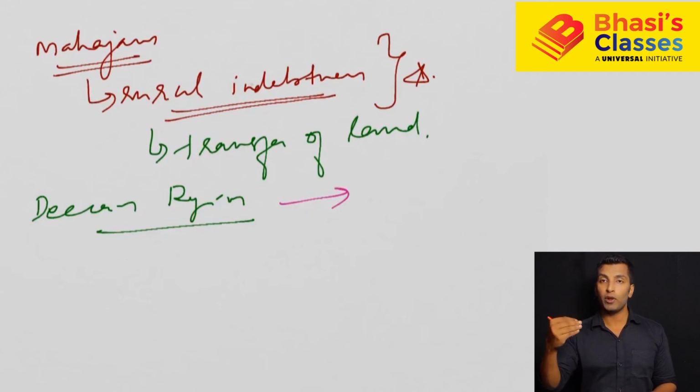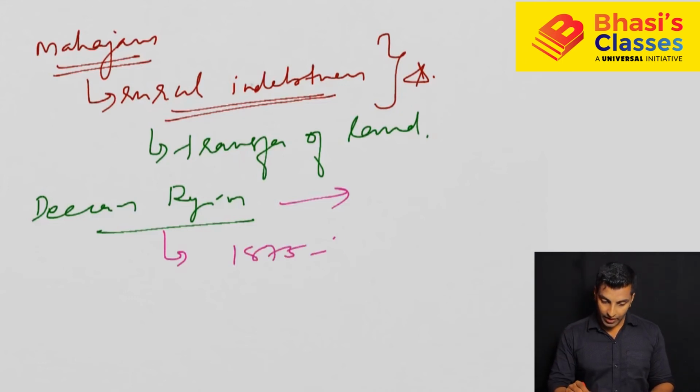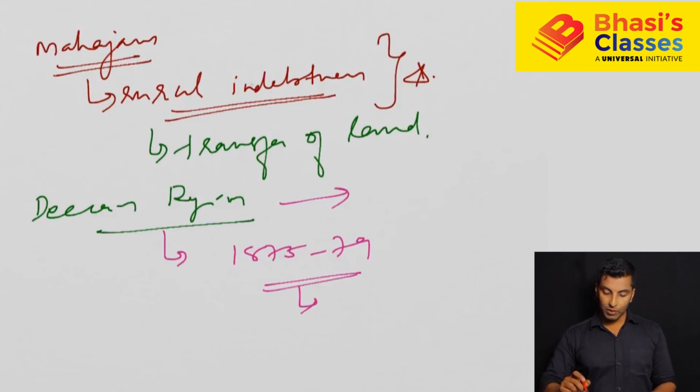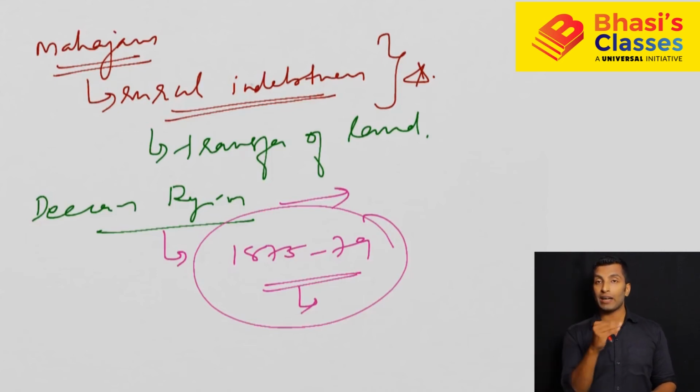land. A new socio-political situation emerged in this region during this time. What was that? Originally the land belonged to the insiders, but now in the Deccan region most of the outsiders started grabbing their land. So all the lands were now in the hands of outsiders. And during 1875 to 79 there was a huge unrest against this situation, and that's what we call the Deccan Riots. We'll be discussing this in detail after some time when we go in chronological order. So one of the impacts of Ryotwari settlement, you can write, Deccan Riots.